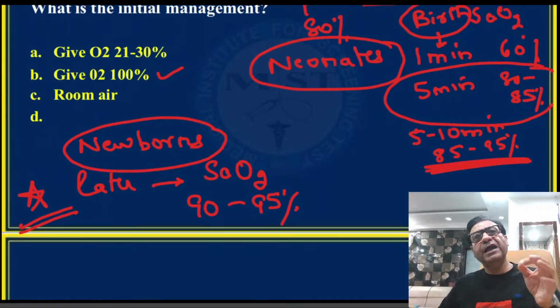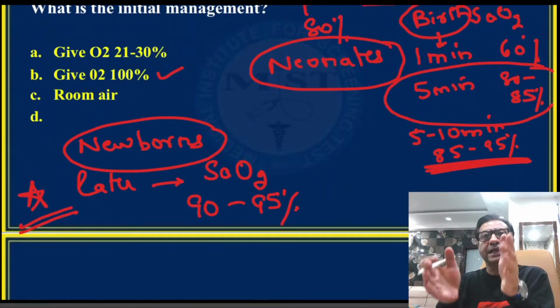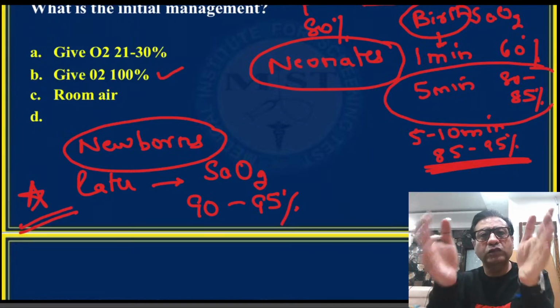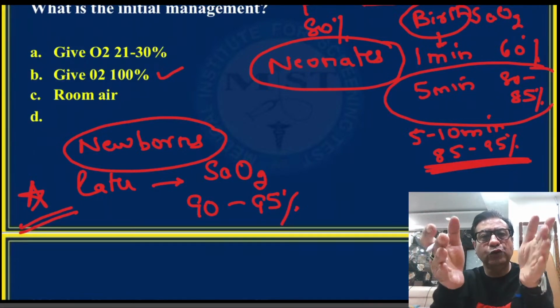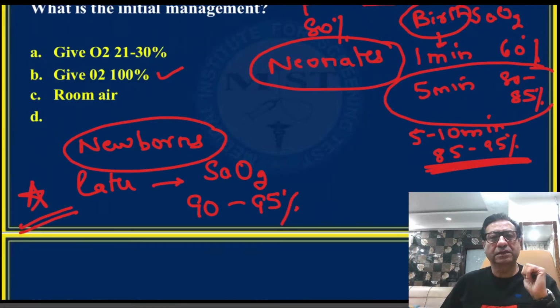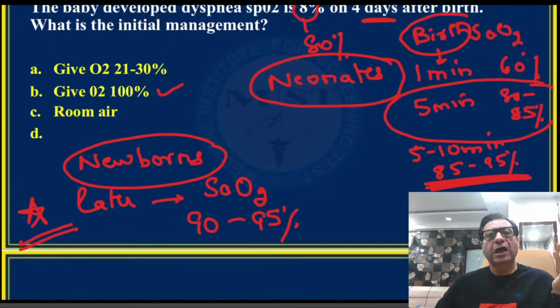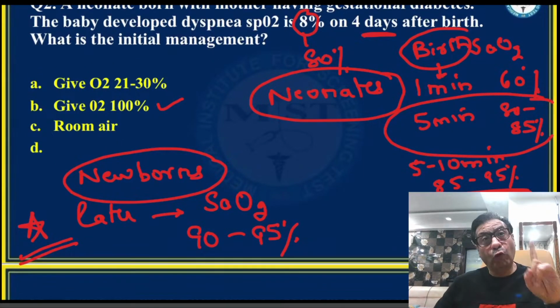But to be very frank, how much FiO2, how much concentration of oxygen I'm giving is not that important. The important thing is what should be the target oxygen saturation I should achieve in the newborn, and that is 90 to 95%. So given on the 4th day, they are asking how much oxygen should be given in a child with dyspnea for 4 days, then I would probably say 100%.